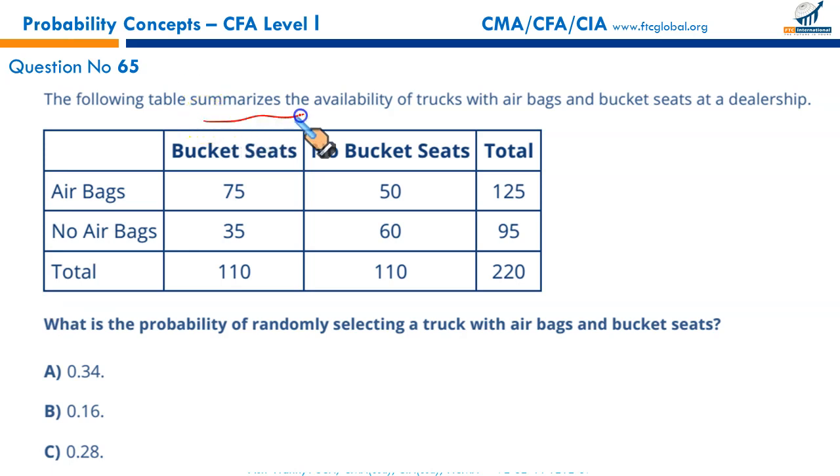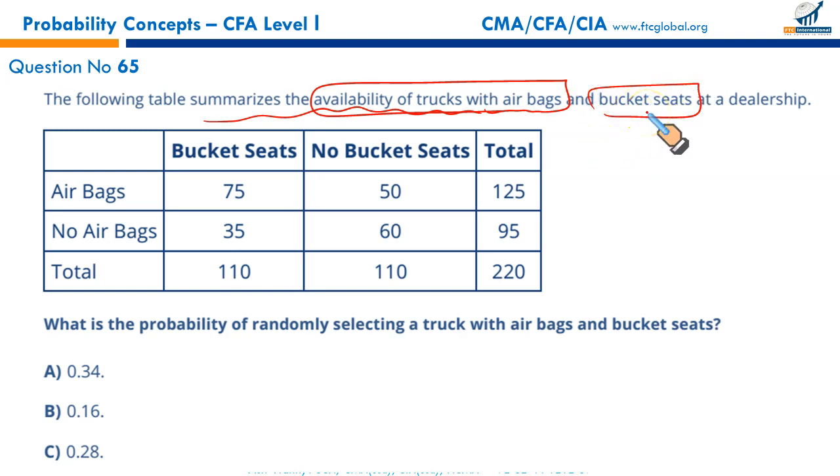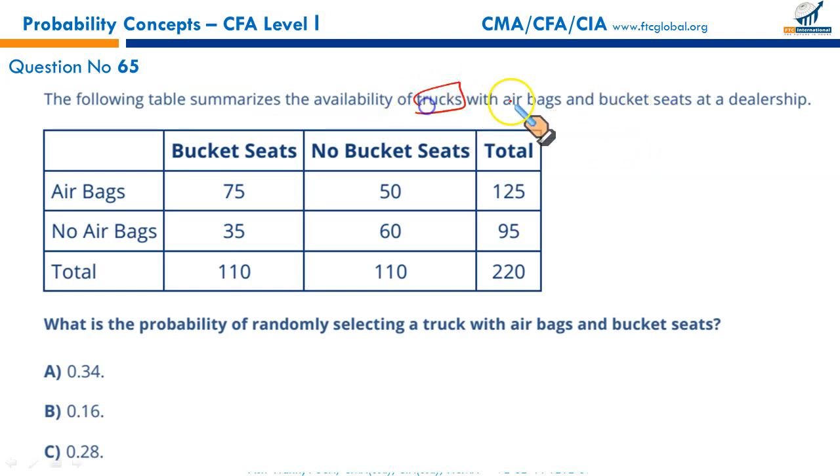The following table summarizes the availability of trucks with airbags and bucket seats at a dealership. So trucks with airbags and bucket seats: 75; airbags, no bucket seats: 50; no airbags, bucket seats: 35; and no airbags, no bucket seats: 60.